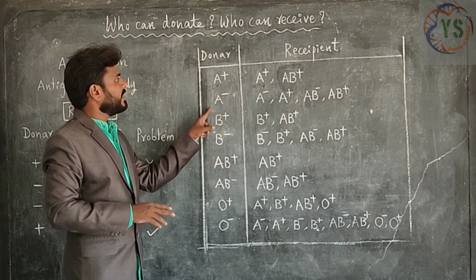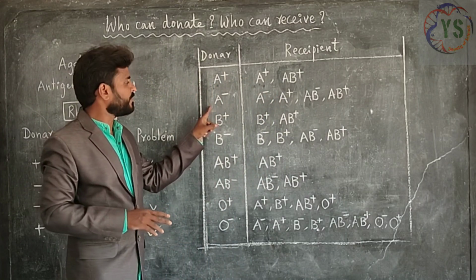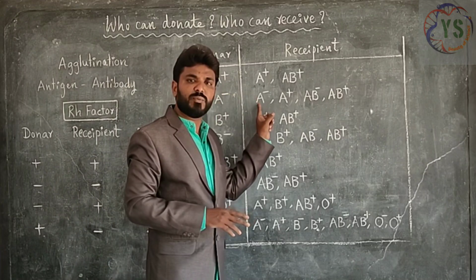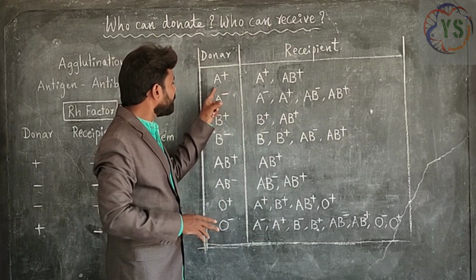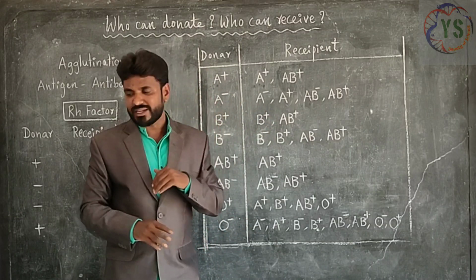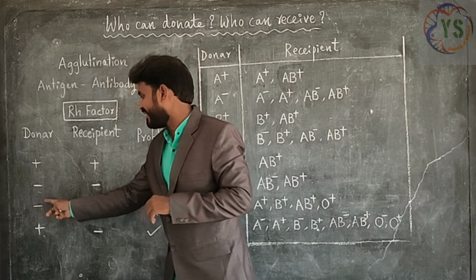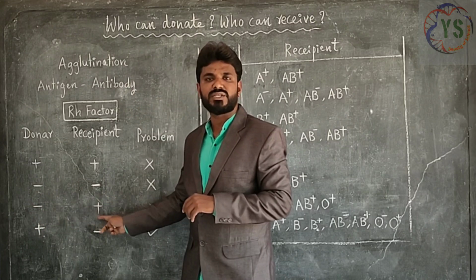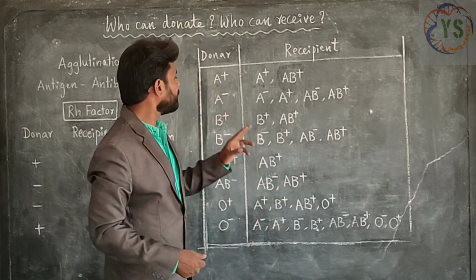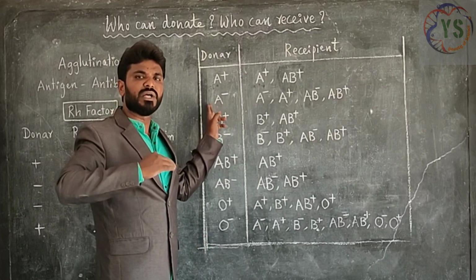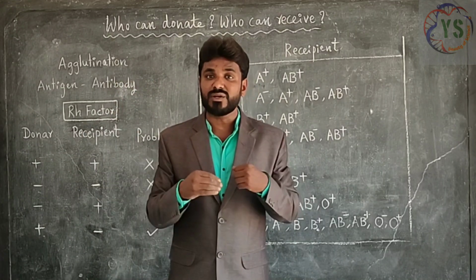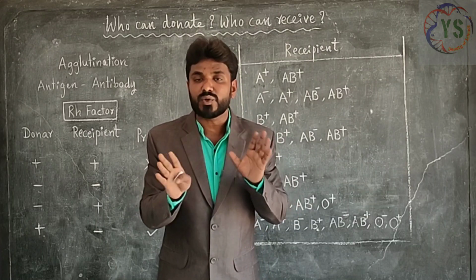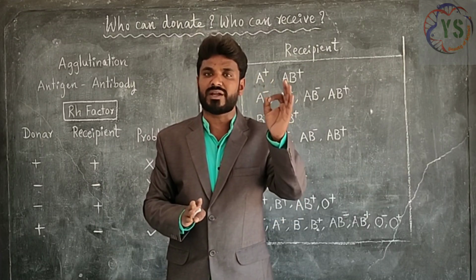Okay, next, if the donor blood group is A negative, they can donate to A negative blood group and A positive blood group also. If the donor is negative and the recipient is positive, there will be no problem at all. So persons having negative blood groups can donate to positive blood groups also. But persons having positive blood groups should not donate to negative blood groups. We should understand this one.